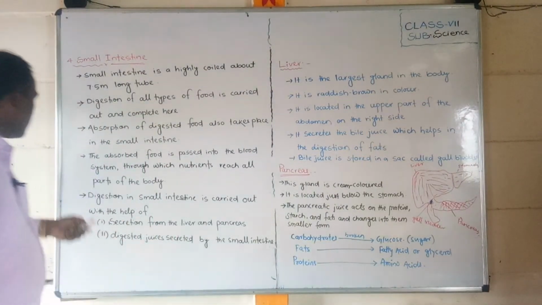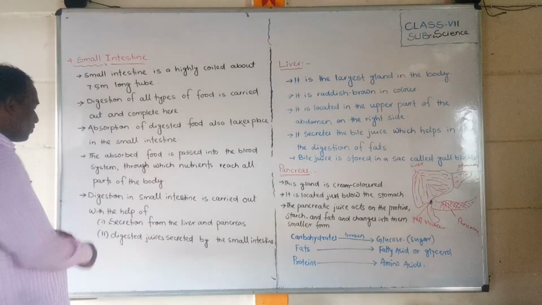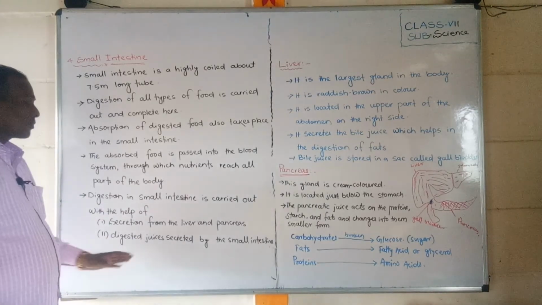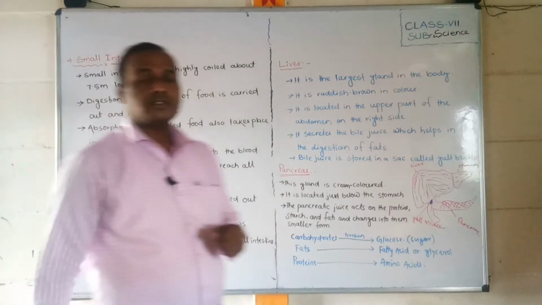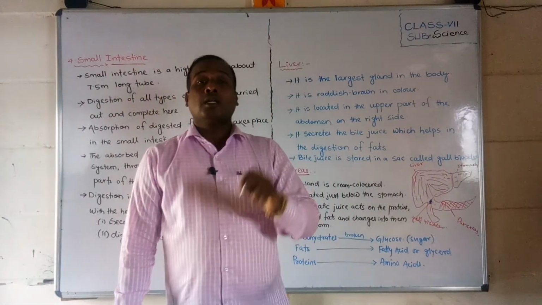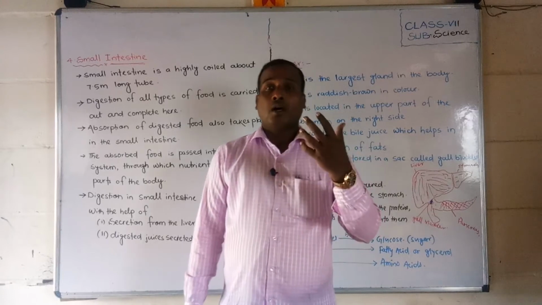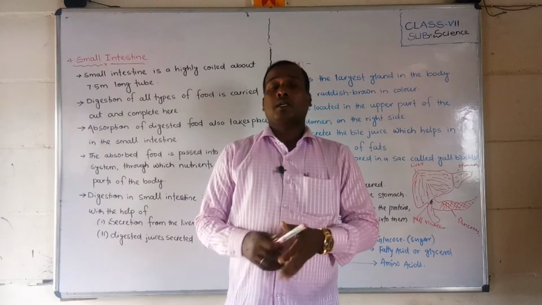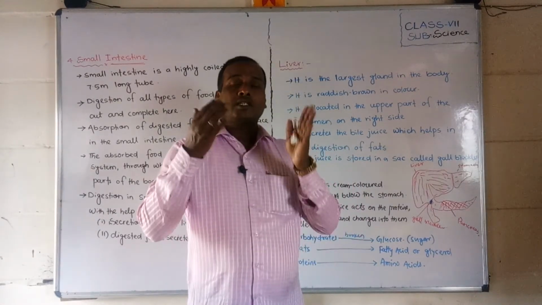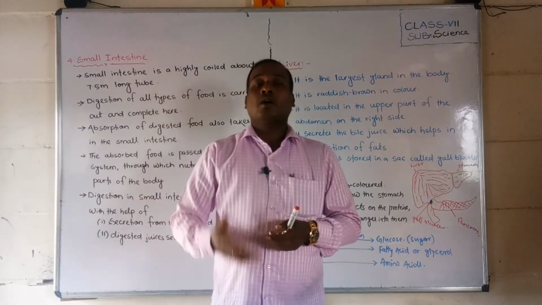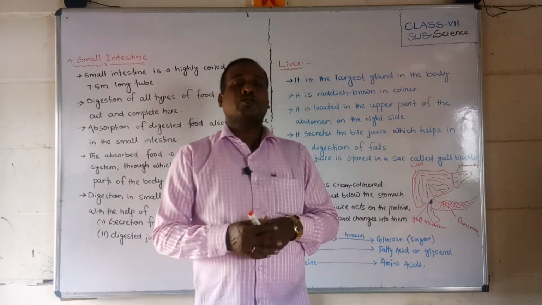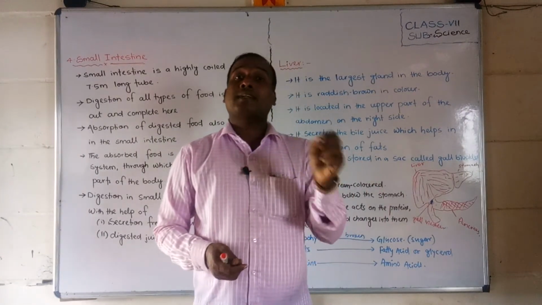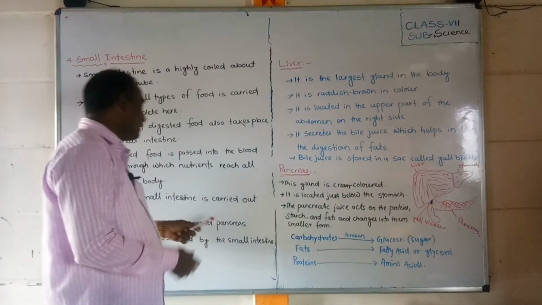Digestion in the small intestine is carried out with the help of secretions from the liver and pancreas, as well as digestive juice secreted by the small intestine. Students, you know how digestion takes place. Some digestive juices are secreted, like bile juice from the liver and pancreatic juice from the pancreas. Bile juice helps in the digestion of fats, and pancreatic juice is secreted from the pancreas. So there are two organs, the liver and the pancreas.